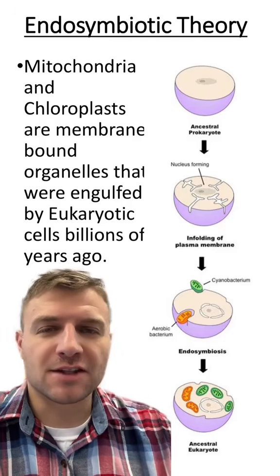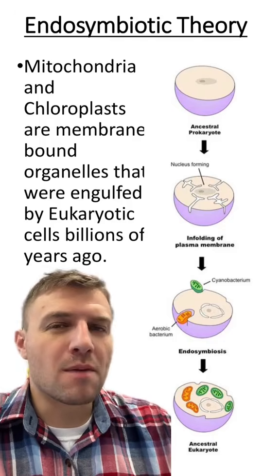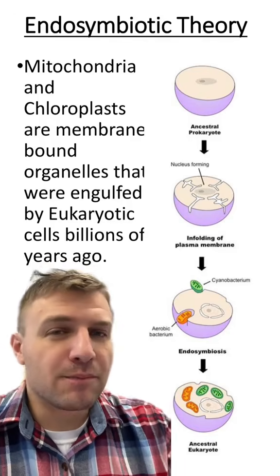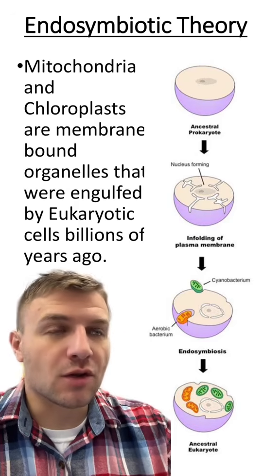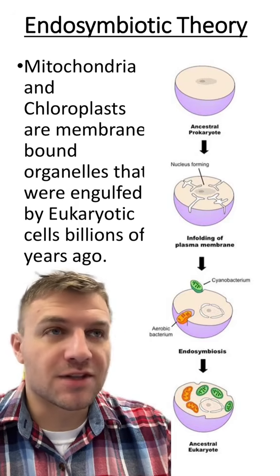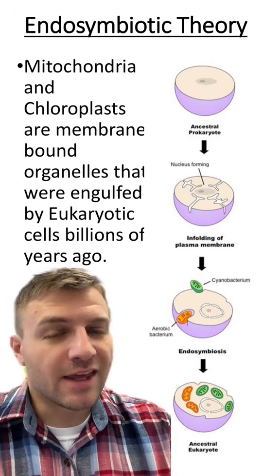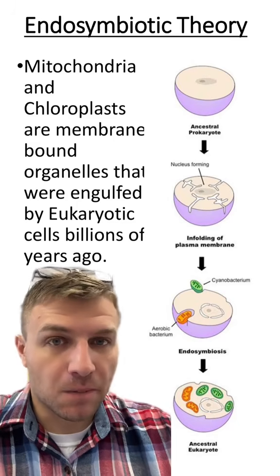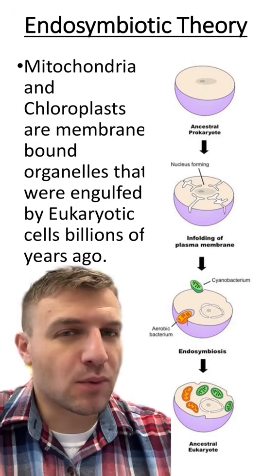Let's talk about the evidence that supports the endosymbiotic theory. Remember that the endosymbiotic theory explains where mitochondria and chloroplasts come from. Billions of years ago, eukaryotic cells engulfed two types of cells, and rather than destroying and killing them, they kept them around. And those cells became our current-day mitochondria and chloroplasts. But again, what's the evidence that supports this theory?